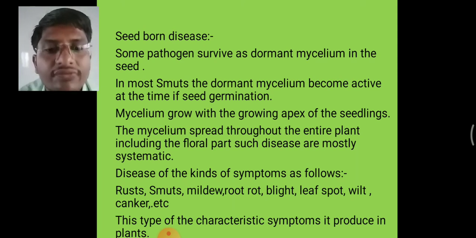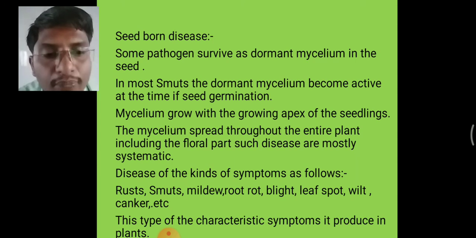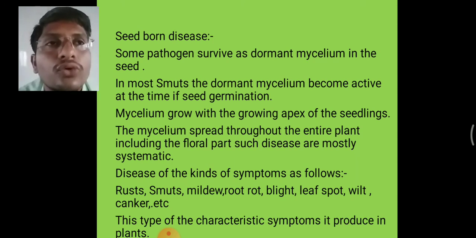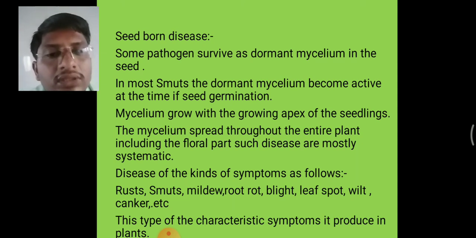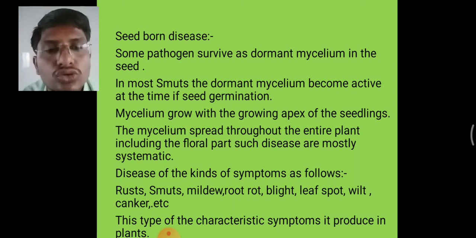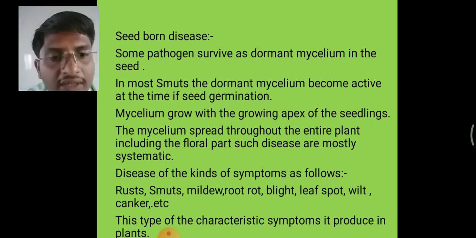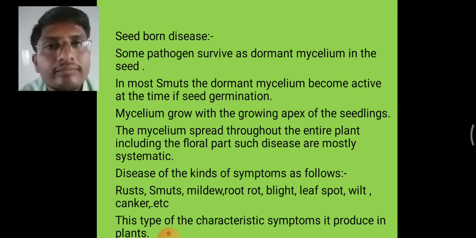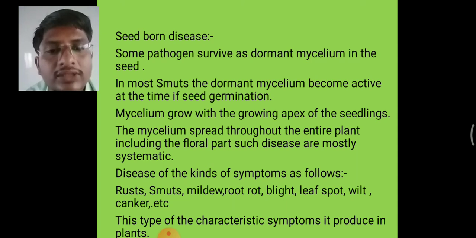On the basis of kinds of pathogen, diseases are caused by fungi, bacteria, mycoplasma, nematodes, insects, protozoa, and parasitic higher plants.